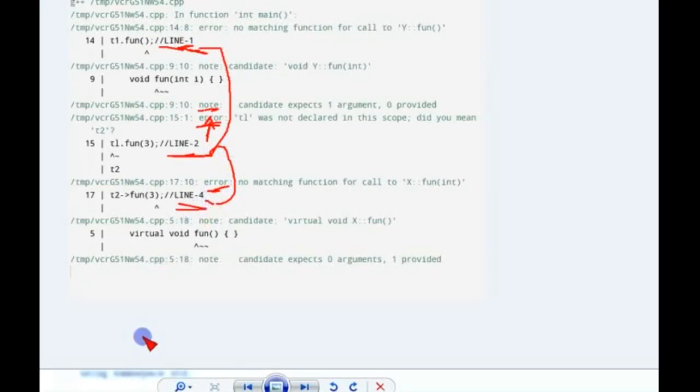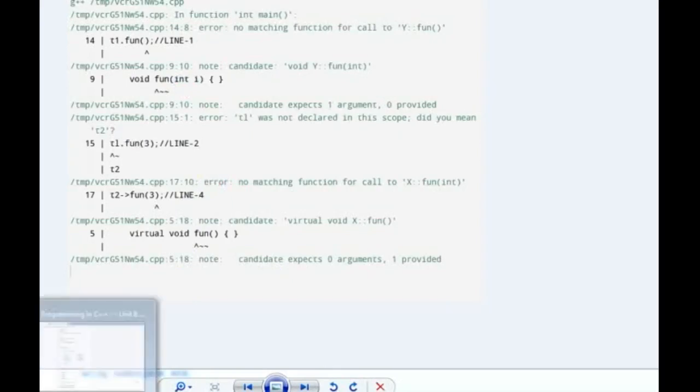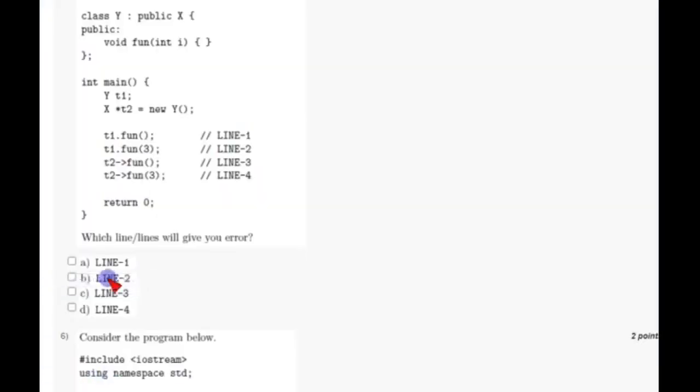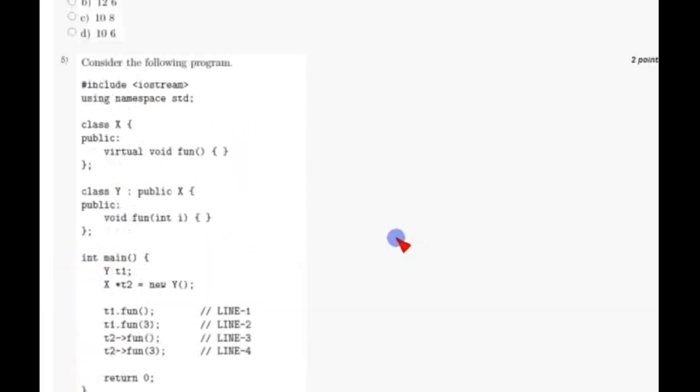So friends, for these lines I have got error, so I am sticking to that. Line 1, option A; line 2, option B; and line 4, option D. So mark A, B, D as correct answers for the fifth question. Friends, these are my probable answers, and finally you have to choose your own answers. You can go with this or your own answers.